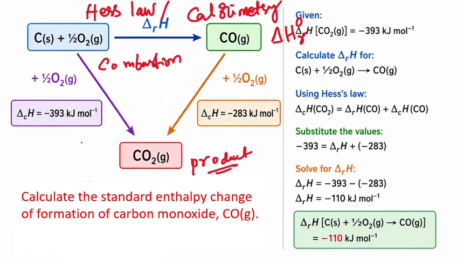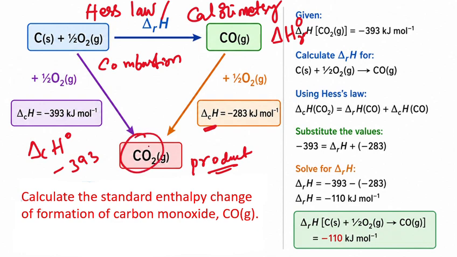So the enthalpy change for this reaction, the standard enthalpy change, is how much? Minus 393 kilojoules per mole, where the negative sign indicates an exothermic reaction, as you already know. And the same carbon dioxide can be produced from carbon monoxide gas when it undergoes complete combustion, with an enthalpy change of minus 283 kilojoules per mole.